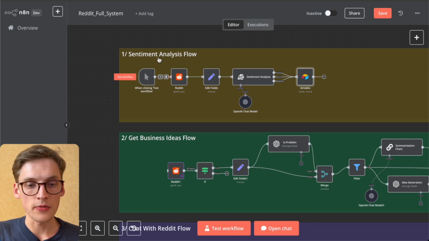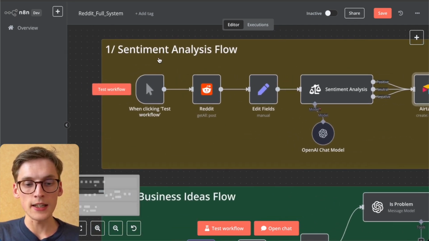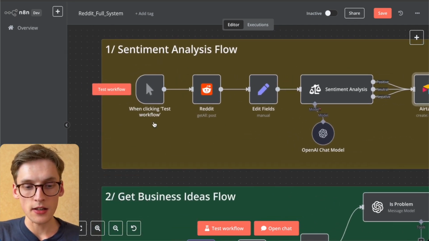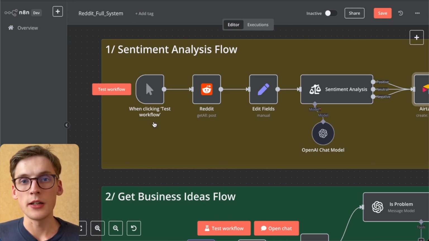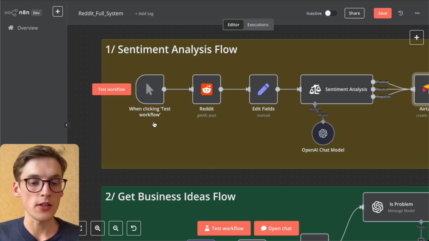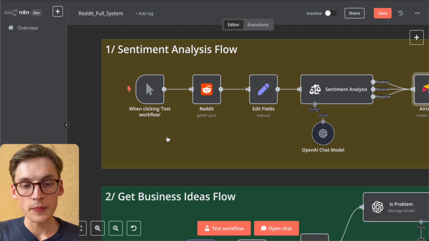And getting back to the flow itself, in N8N, we have a basic test workflow trigger. Of course in the production phase we might include a schedule trigger, basically one that would start every day or every week at a specific time. But for testing purposes I have this test workflow trigger.